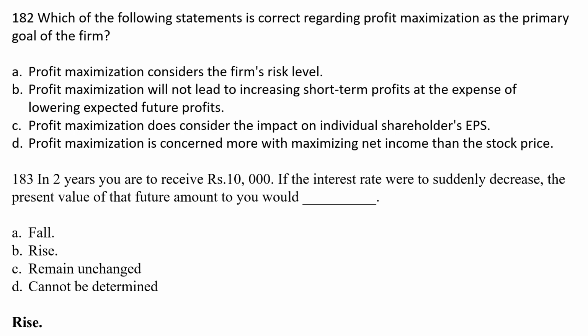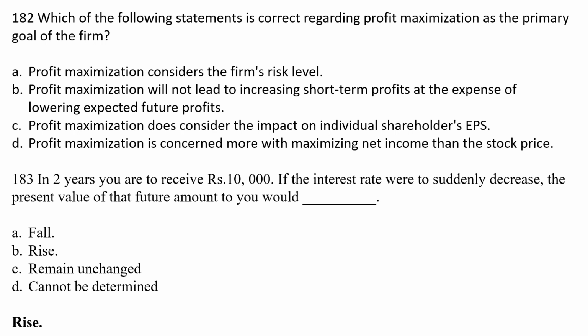The correct answer here is profit maximization is concerned more with maximizing net income than the stock price. Okay, so this statement is correct regarding profit maximization as the primary goal of the firm. The profit maximization is concerned with maximizing net income rather than the stock price.